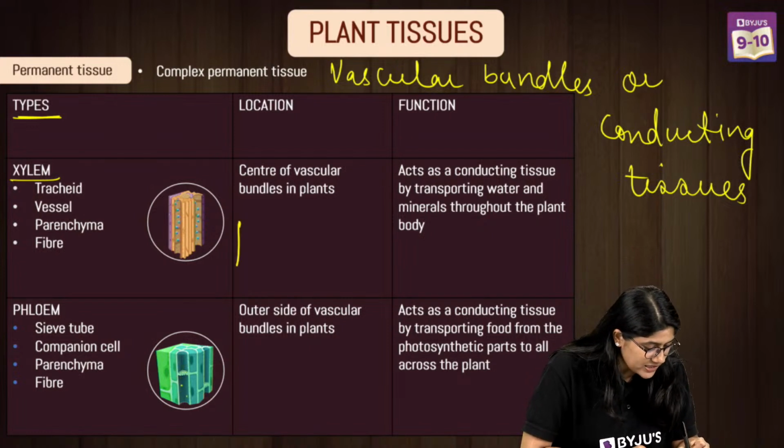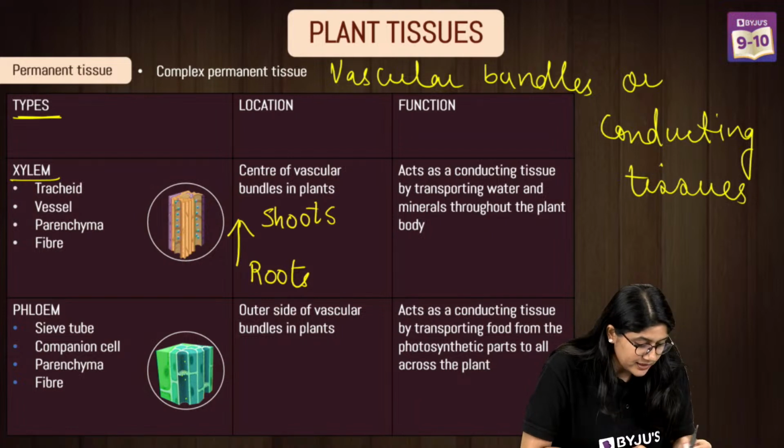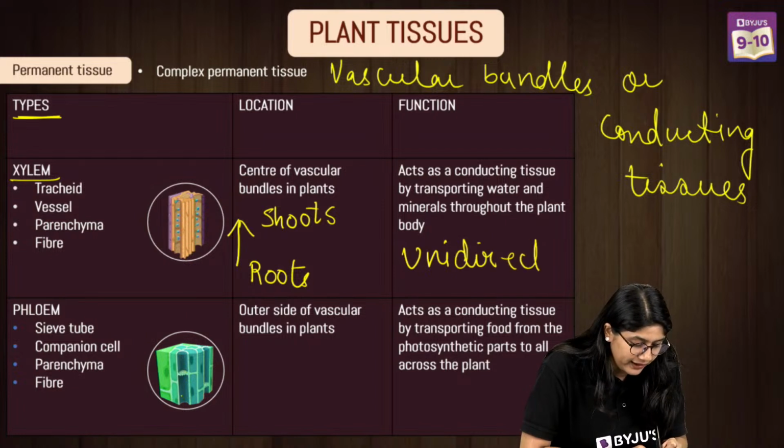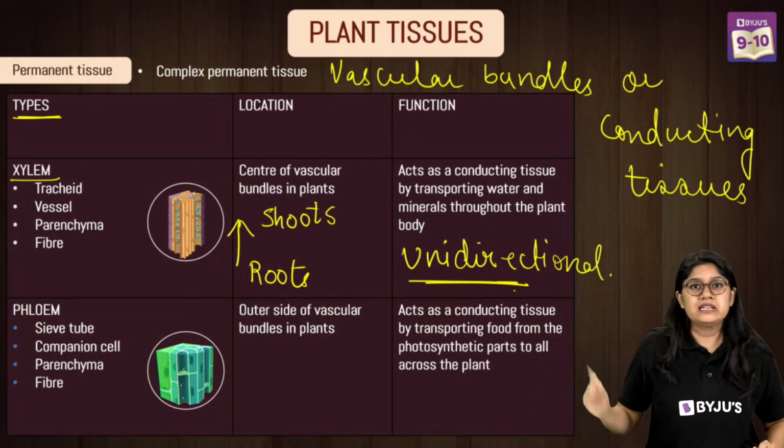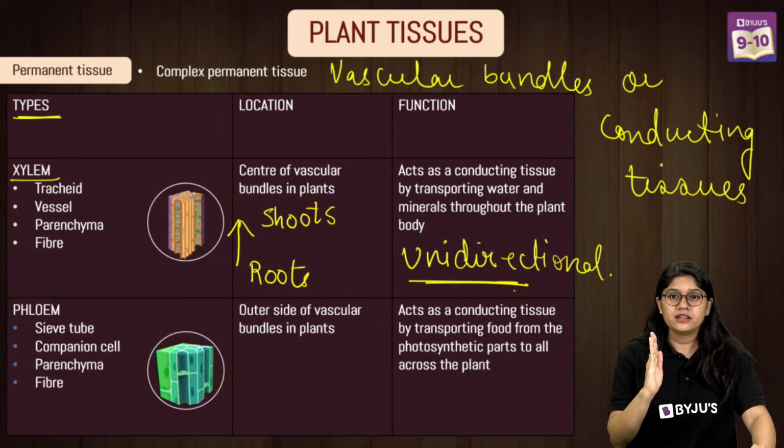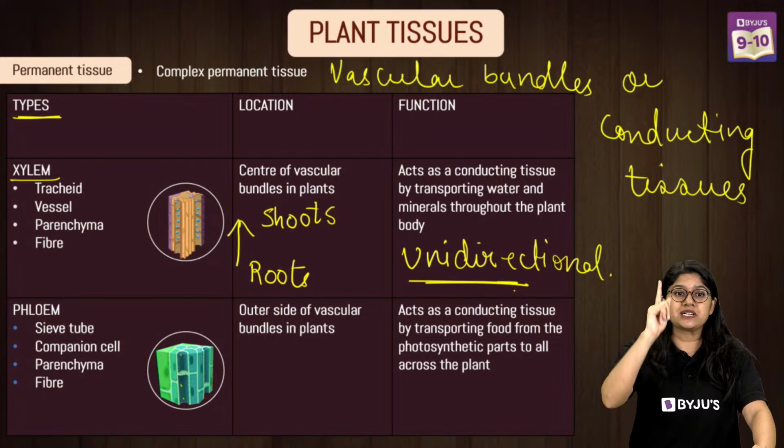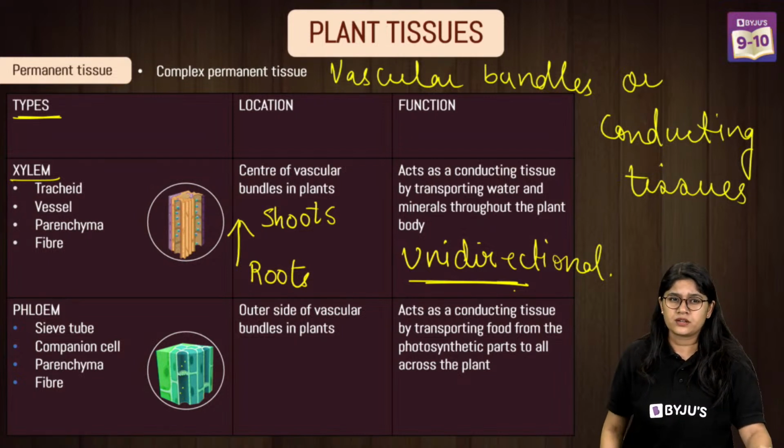So in xylem we will see the movement happening from the roots to the shoots. This is unidirectional. Please note this down. Each and every time all of us get confused with this particular thing. In xylem, we will see the movement happening only in one particular direction.